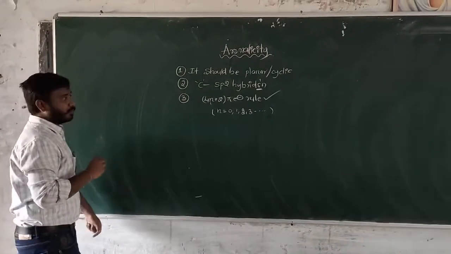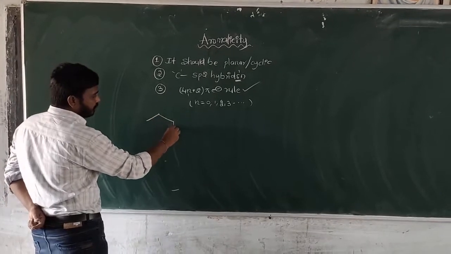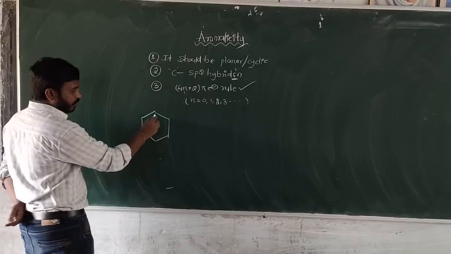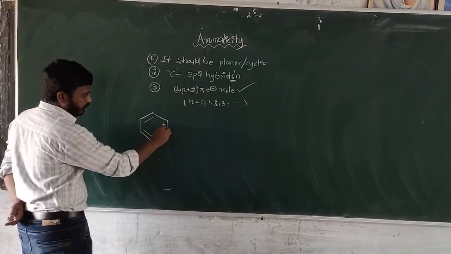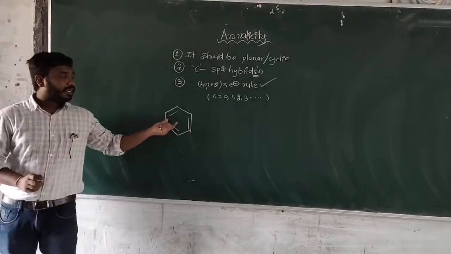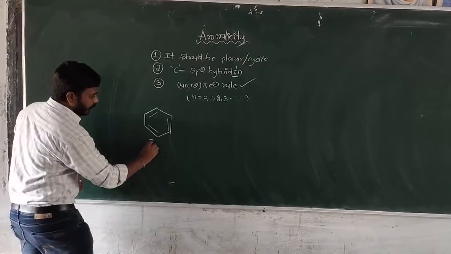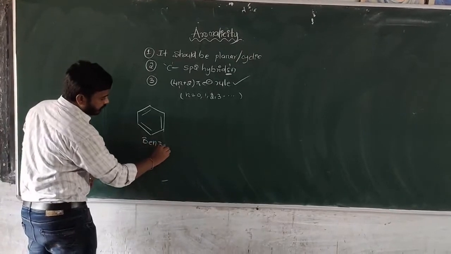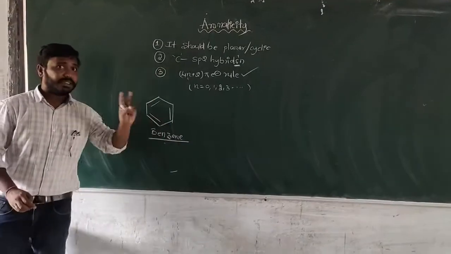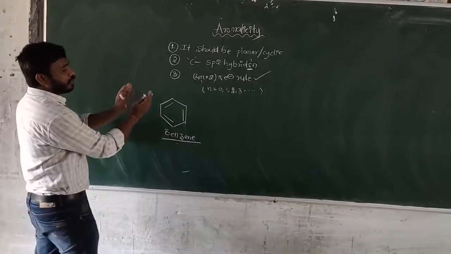So I am giving some examples. Benzene. In benzene, inside of the ring, 3 alternating double bonds are there. Here is delocalization possible or not?